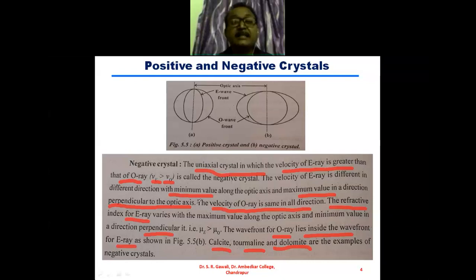Then third sentence नहीं लिखा तभी चलेगा. Then fourth sentence you can write here. Fourth point of difference is the refractive index for E ray, fifth is whether the ordinary wavefront lies inside or outside, and the sixth point will be the examples of the positive and negative crystal. Okay. So in this point-wise manner you can give the distinction between the positive and negative crystals.